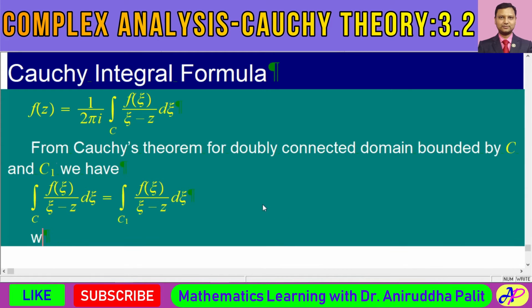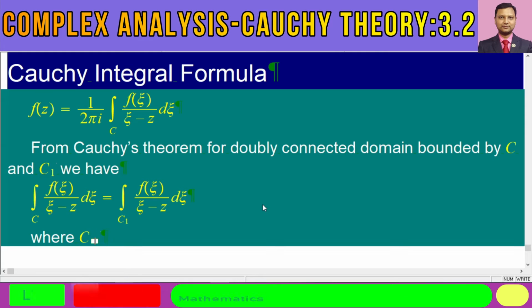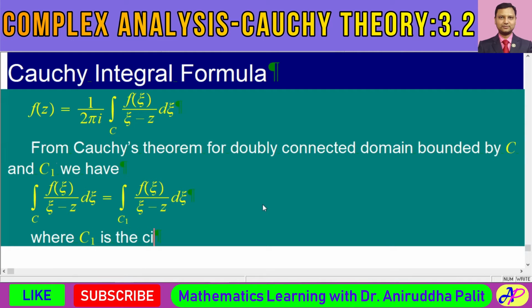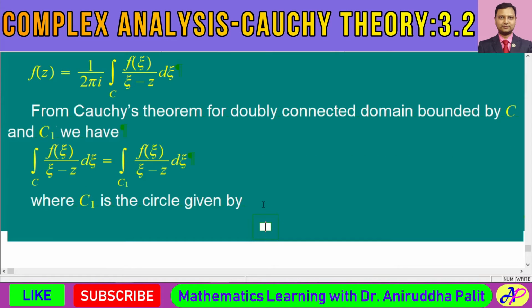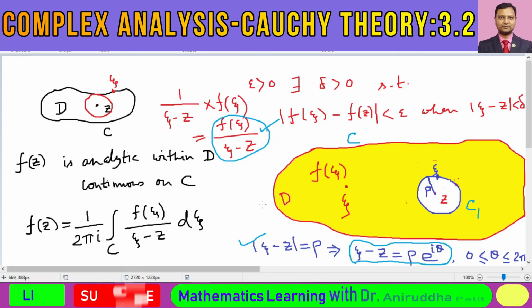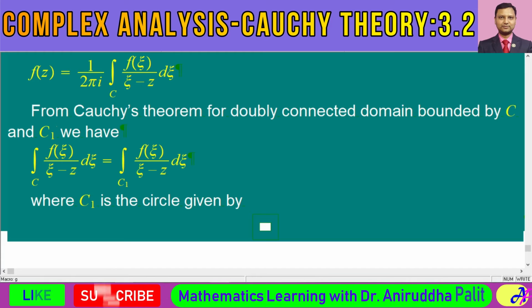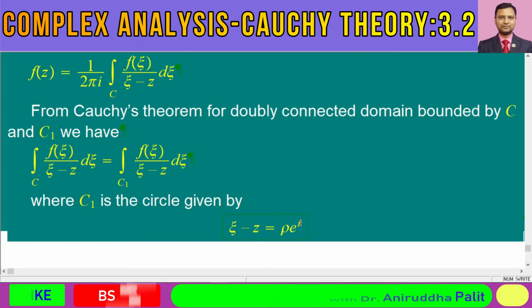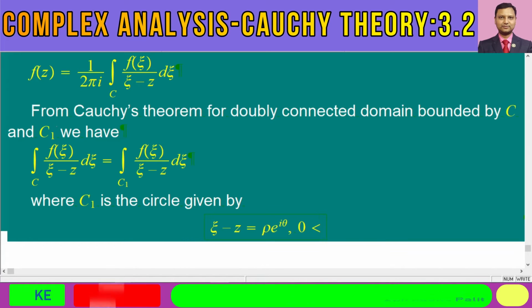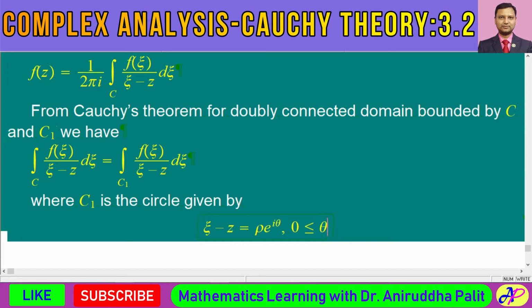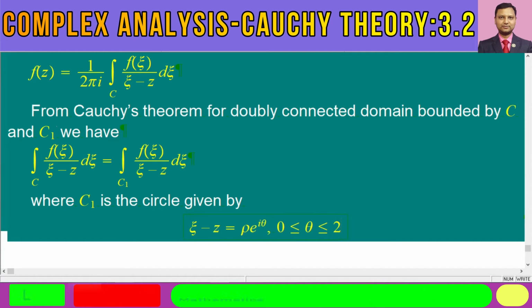So we can say that C1 is the circle given by xi minus z equal to rho into e to the power of i theta, where 0 is less than or equal to theta less than or equal to twice pi.